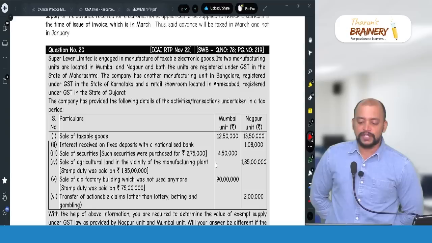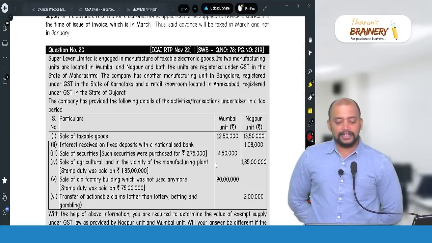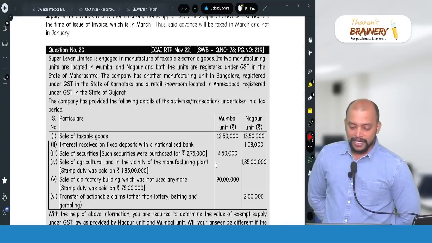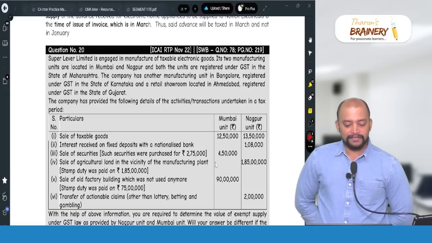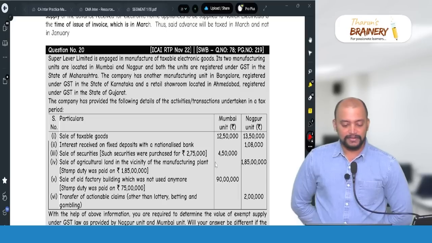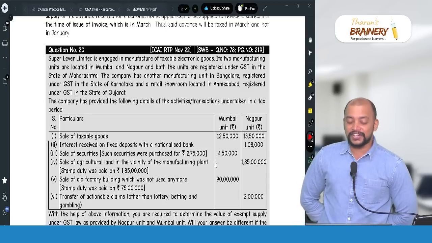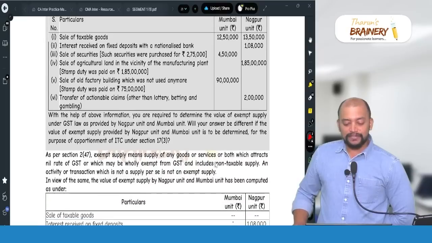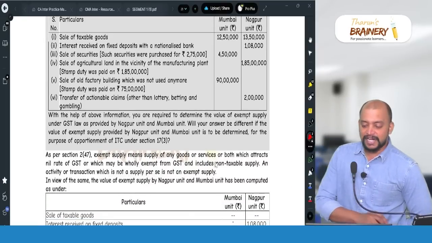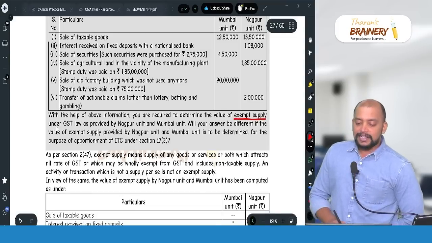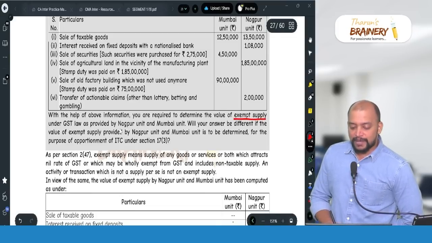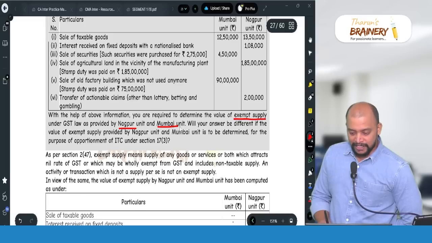So they have three units: Nagpur, Mumbai, and even Karnataka also they have. Let them have. We don't have any botheration. But what we need to determine in this question is, with the help of the above information, you are required to determine the value of exempted supply under GST as provided by Nagpur unit and Mumbai unit.